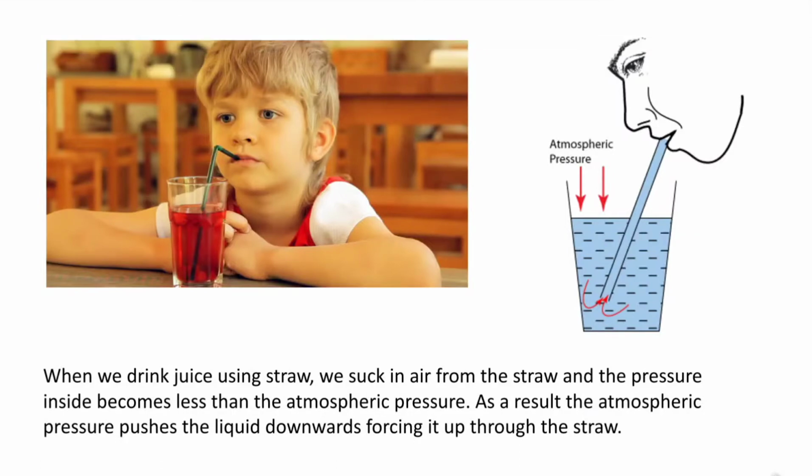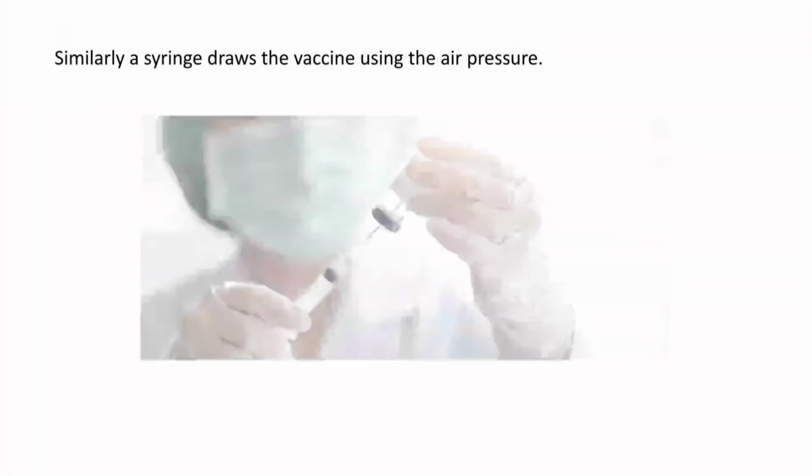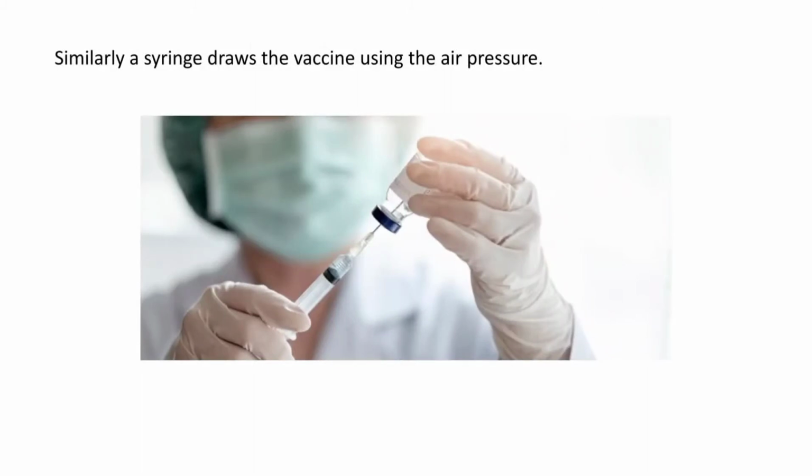Similarly, a syringe also draws the vaccine using the atmospheric pressure or air pressure. And also the atmospheric pressure outside is balanced by the blood pressure inside our body. Since the air column above our head has some mass, that means it has atmospheric pressure, and that pressure should crush our body, isn't it?